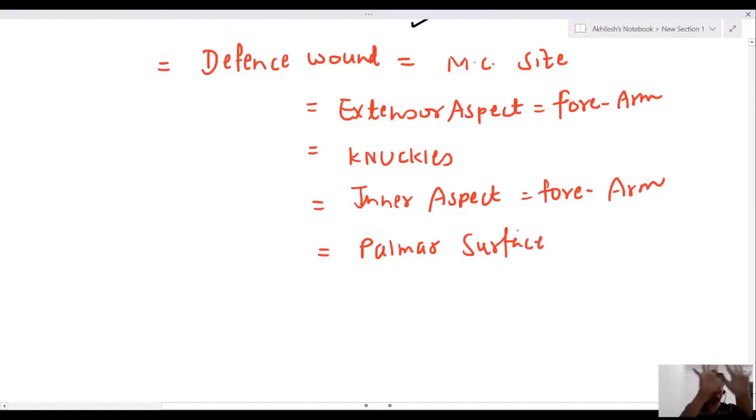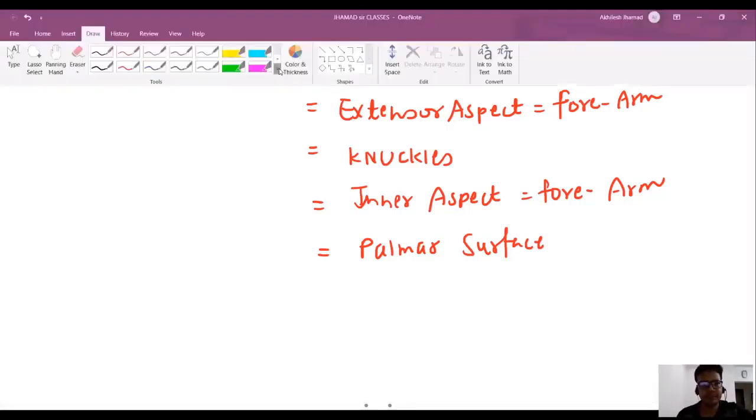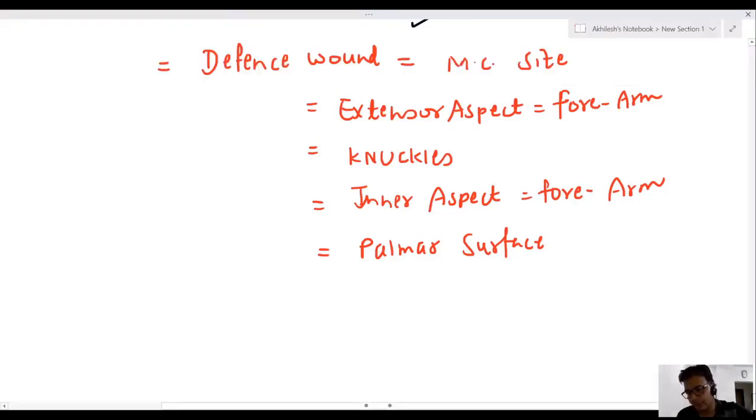This area, palmar surface. These are defense wounds. Most common site is the extensor aspect of the forearm. Knuckles, that is the metacarpophalangeal joints, inner aspect of the forearm, and palmar surface. These are examples of defense wounds.